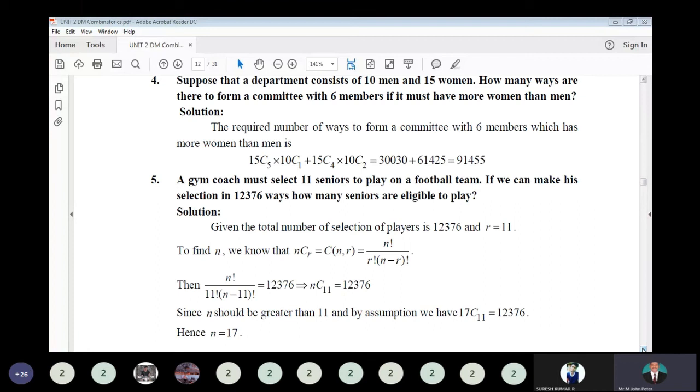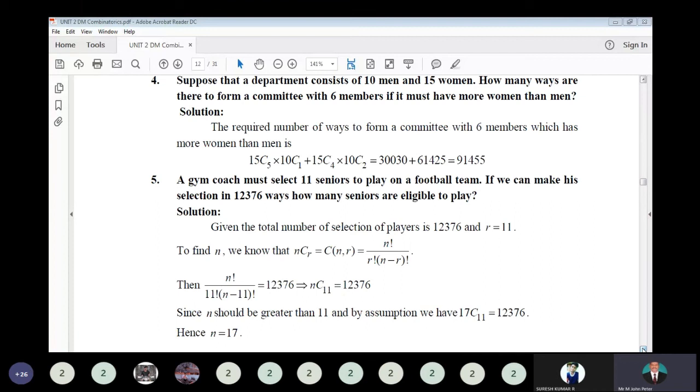So that is 15C5. So 5 members from the women group and one man from the men group in the 6-member committee. So that is 15C5 into 10C1 plus 15C4 into 10C2. That means 4 women from 15 women, and 2 men from 10 men. So total 6: 4 women, 2 men. So here also it satisfies the condition, more women than men.